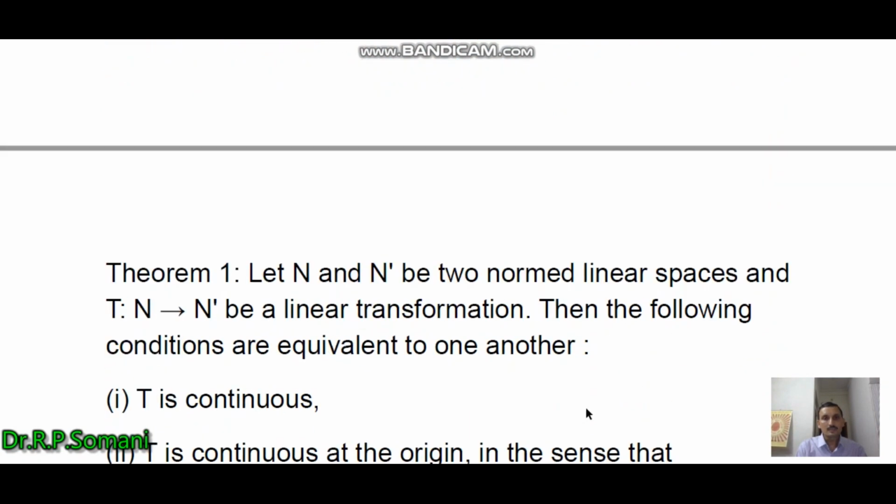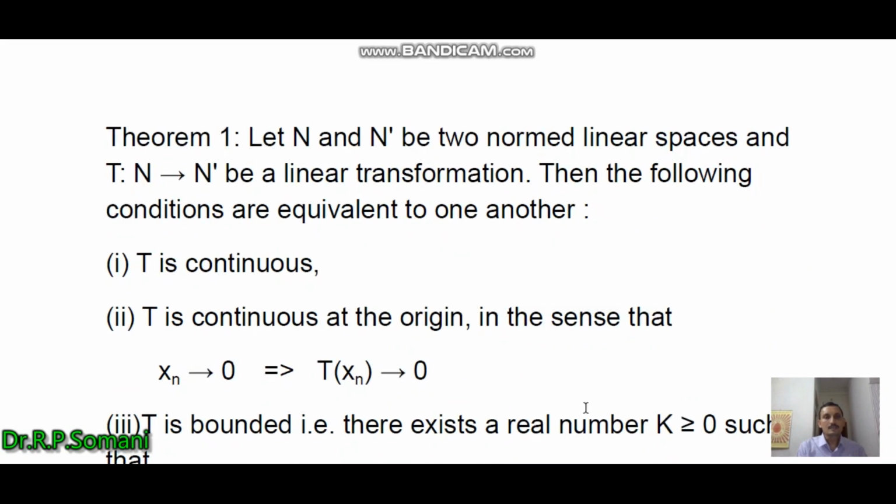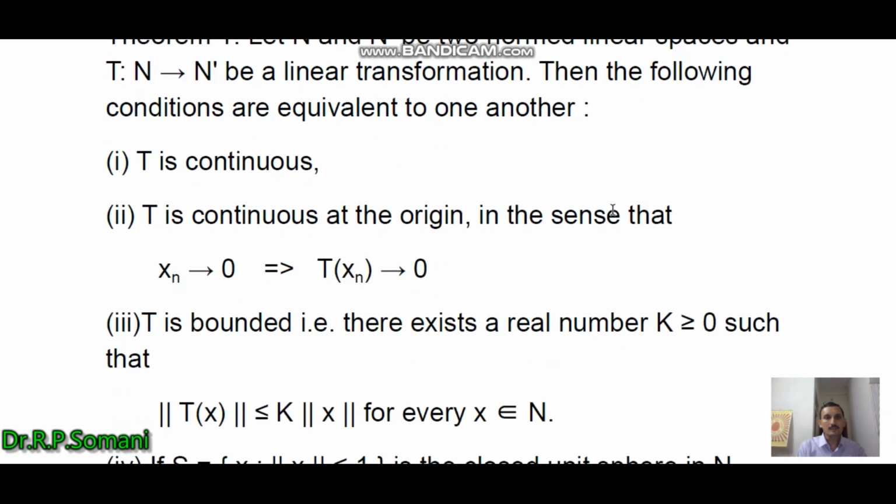Next we see the theorems interrelating the continuity and boundedness of a linear transformation. This is theorem 1. Let N and N dash be two normed linear spaces and T be a linear transformation from N to N dash. Then the following conditions are equivalent to one another. Here we have four conditions.